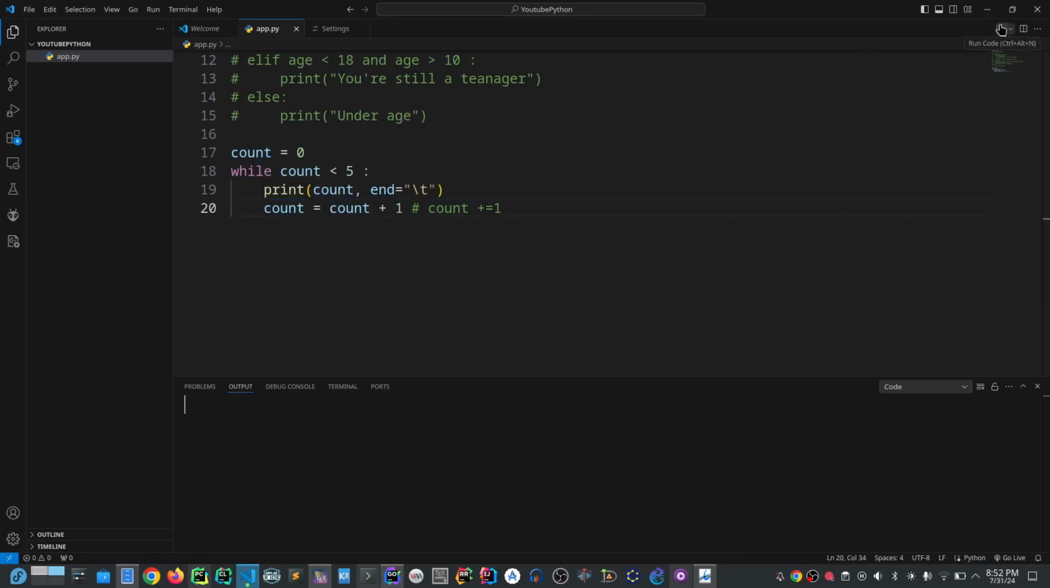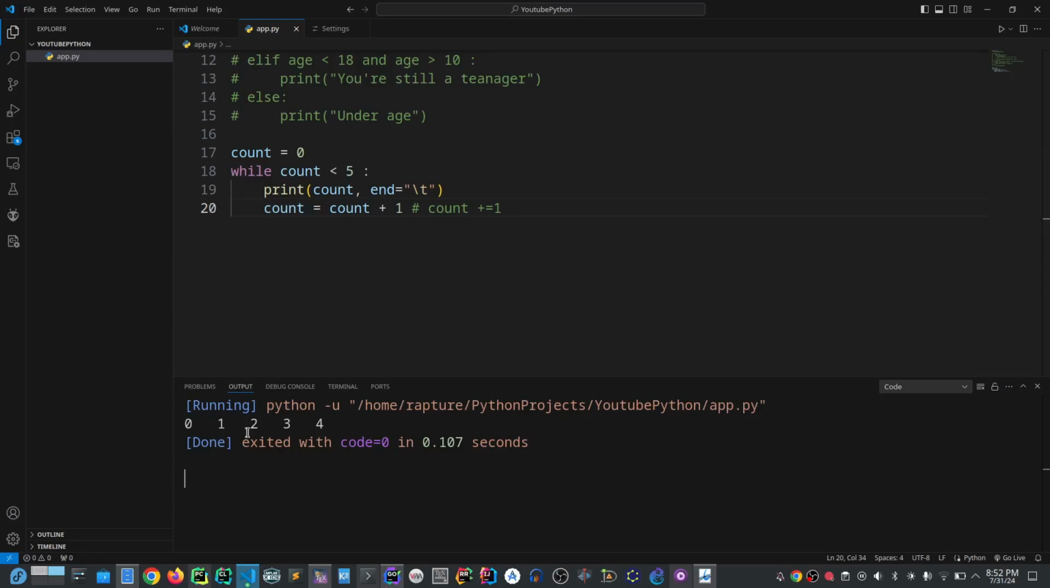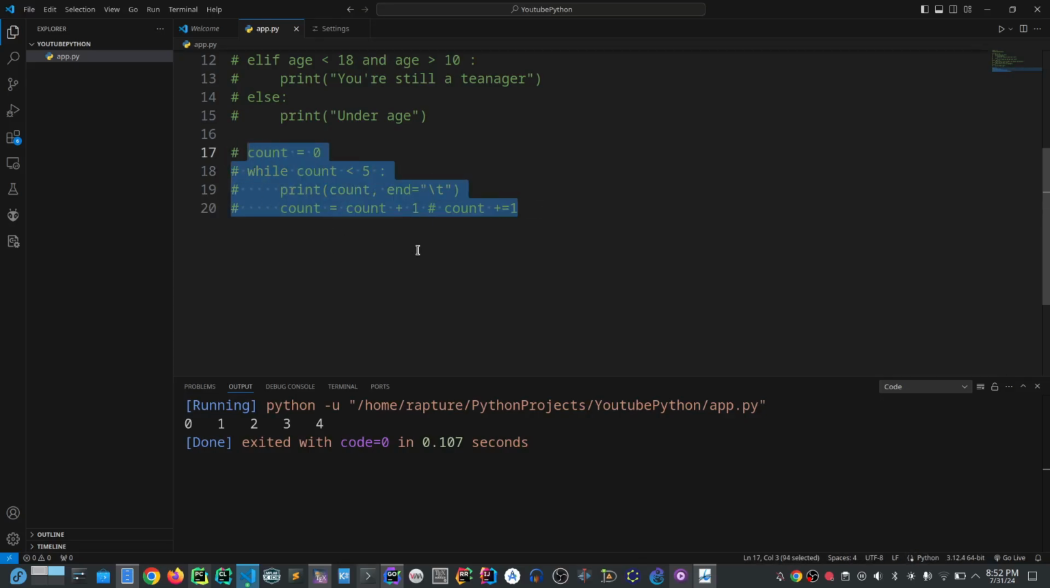Then we can also run it this way. We get 0, 1, 2, 3, 4. You get it? So now we can also have our nested loop statement.